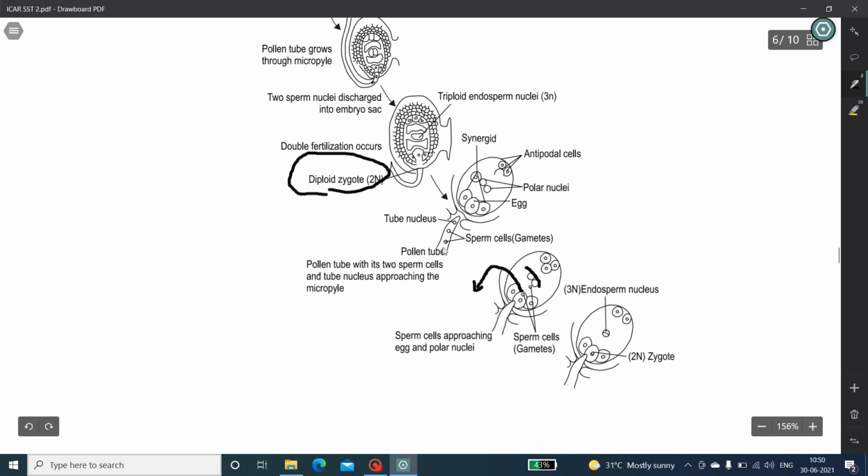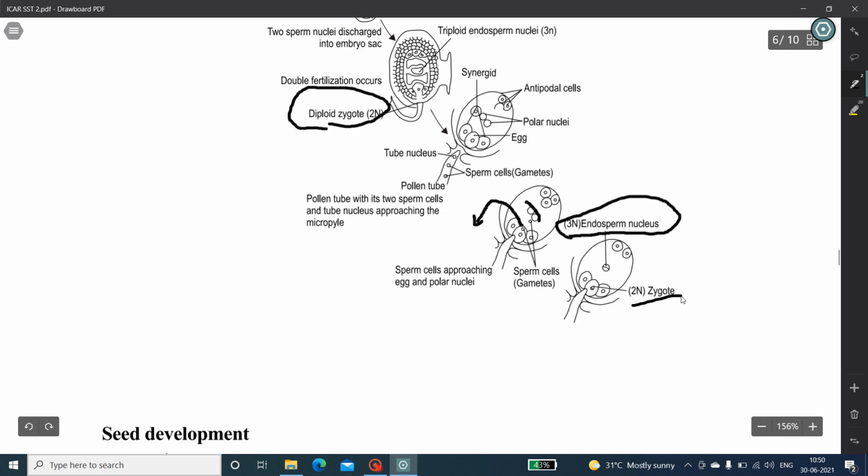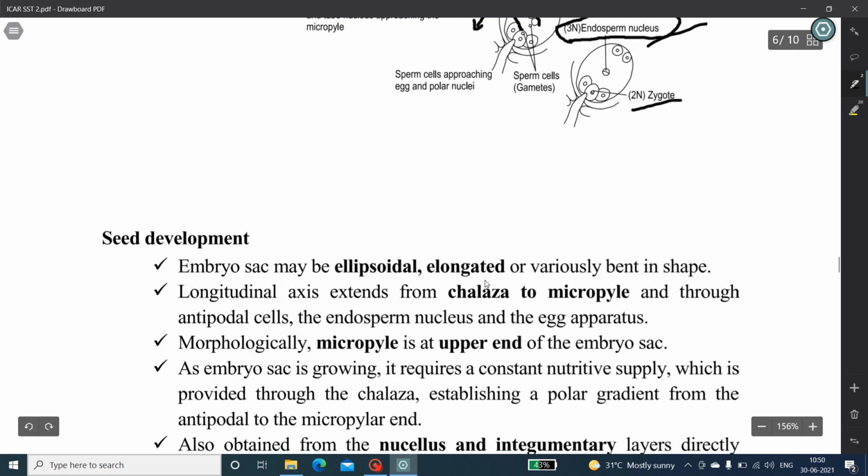We have seen that now via the micropyle, the tube nucleus, that is the sperm nucleus, enters into the embryo sac, and one fuses with the egg cell to form a diploid 2n zygote, and the other fuses with the polar nuclei which are present at the center to form a 3n endosperm nucleus. At the final stage, a 2n zygote and an endosperm nucleus are formed.